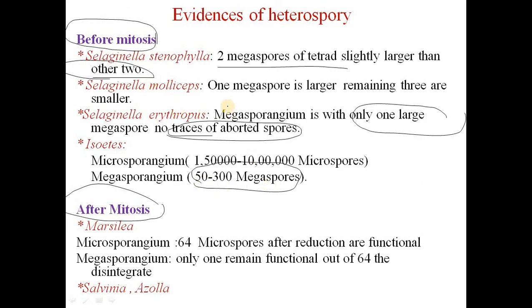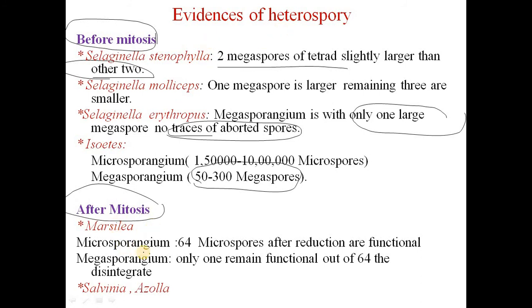and these observations are before mitosis, whereas after mitosis, again in Marsilea, Salvinia and Azolla, heterospory evidences are observed.